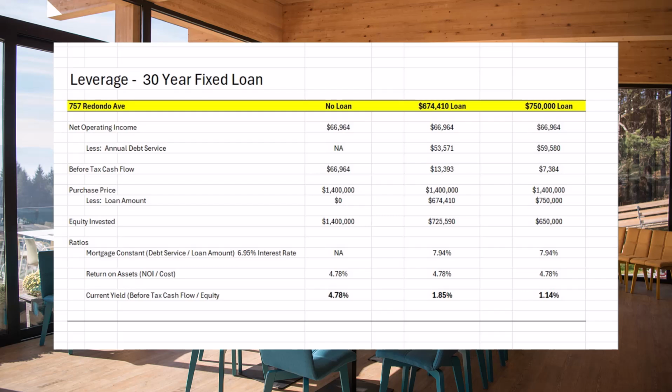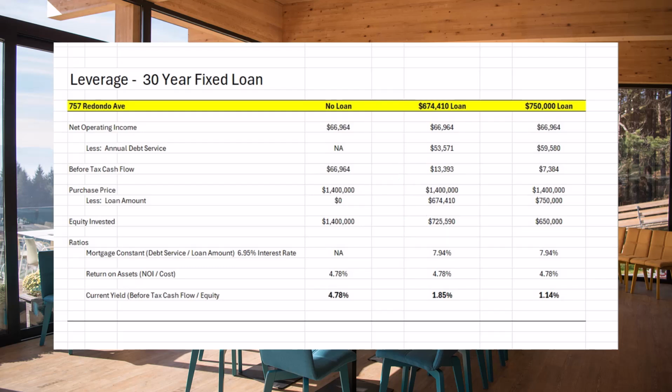And remember, mortgage constant is nothing more than taking the debt service, principal and interest, and dividing that by the loan amount. Return on assets, again, that's just taking the net operating income of $66,964 and dividing it by the purchase price, $1,400,000. And that results in a return of 4.78%. And then finally, the yield. The yield is nothing more than taking the before tax cash flow of $13,000 and dividing it by $725,000. That leaves a return of 1.85%.